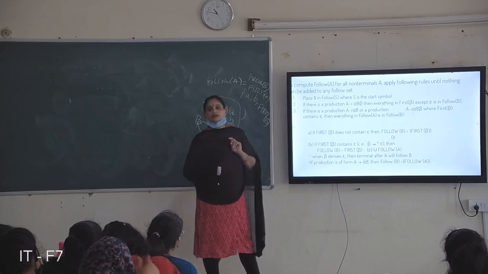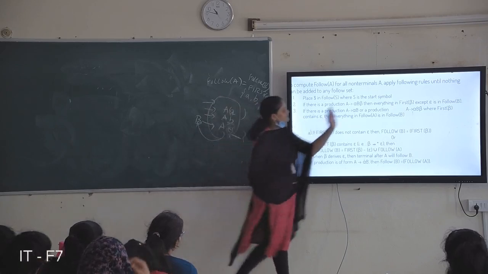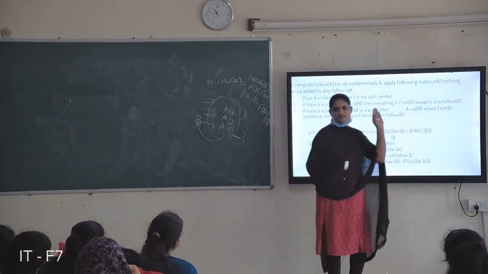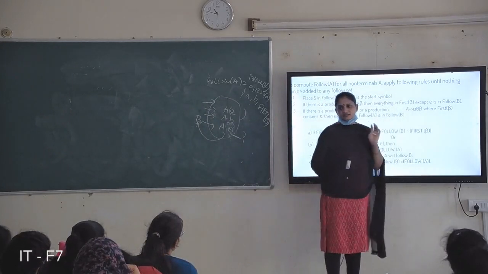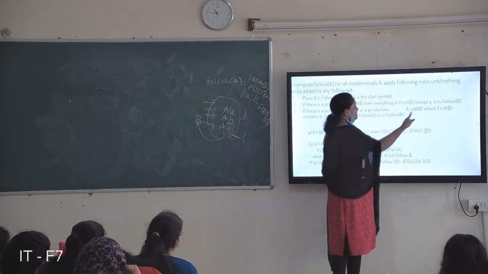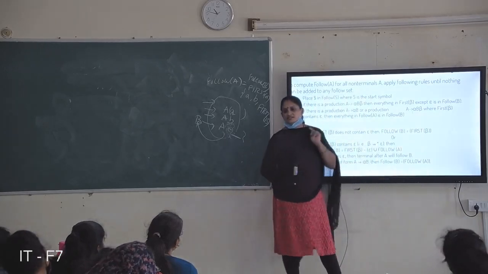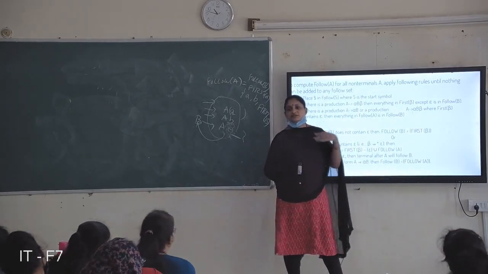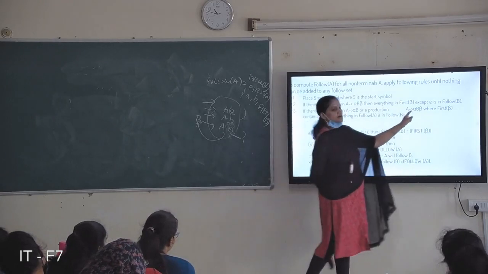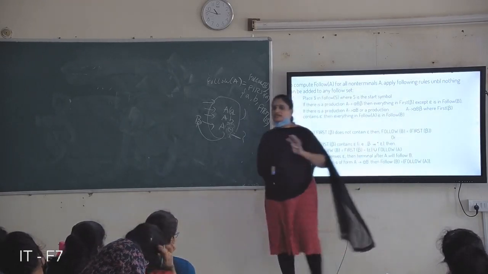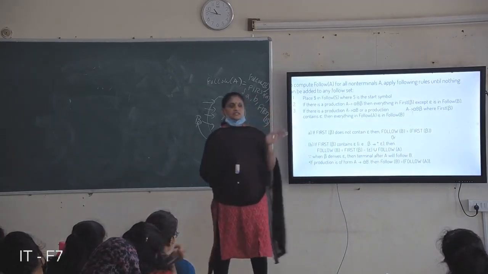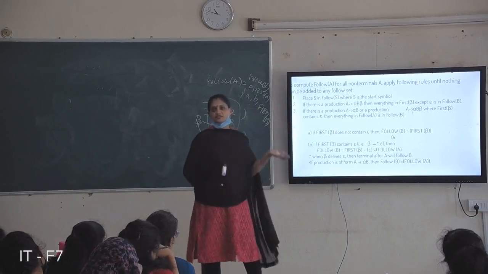So after that symbol only you can see. After B only you can consider. Follow of B means nothing but the symbols that come after B; we consider those. We don't consider B alpha. That is follow: we find out which symbols follow the symbol. You consider only after the symbol, not before the symbol.